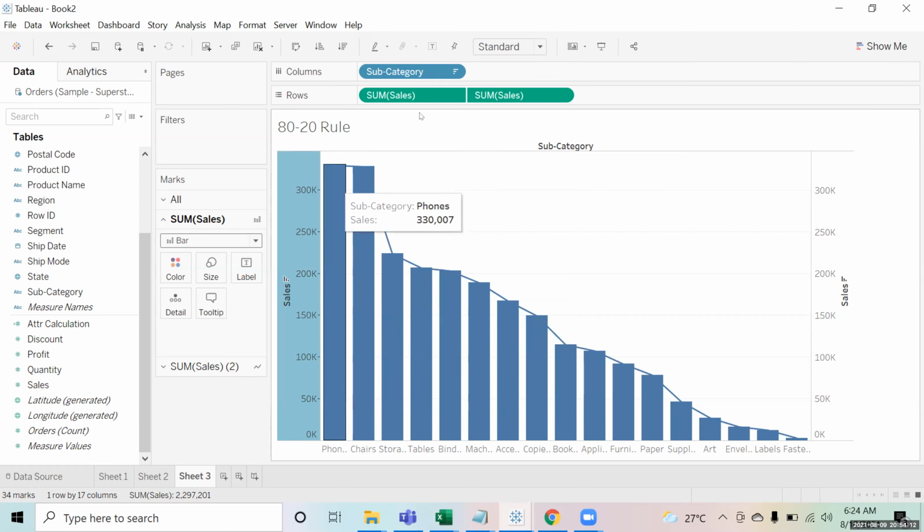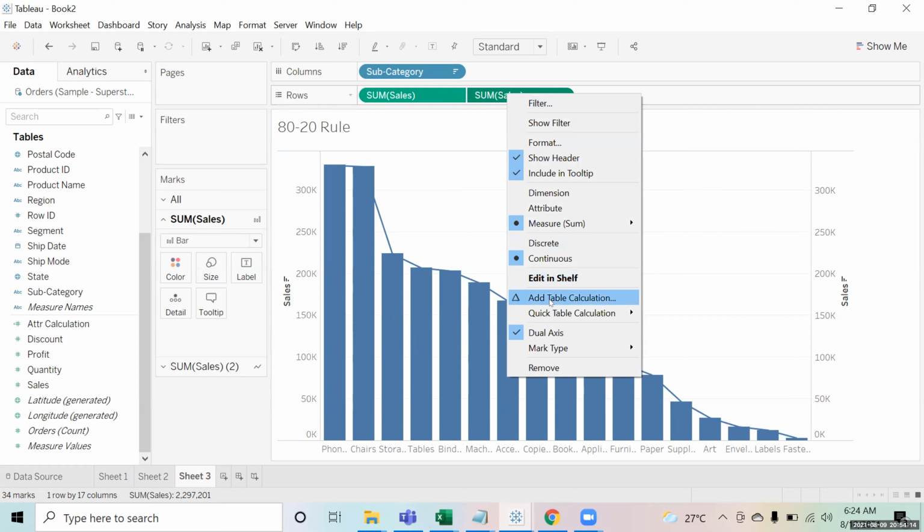Then this sum of sales you have, you just apply a table calculation on this.